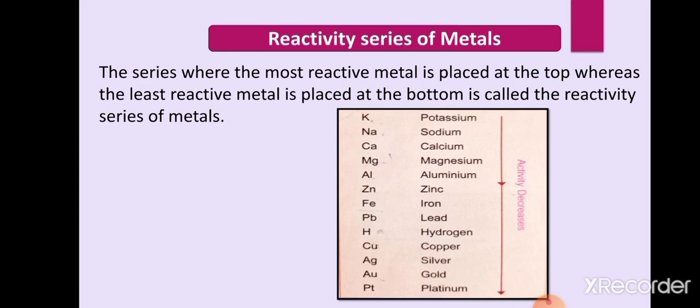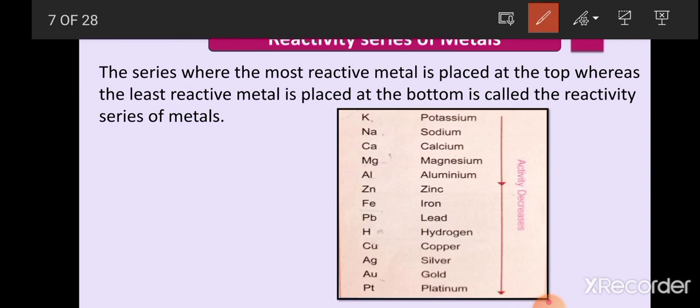So the reactivity series is the series which tells us how easily or how difficultly metals react with any other element. When we talk about the reactivity series, we can see that when we move from top to bottom, the reactivity of the metal decreases.